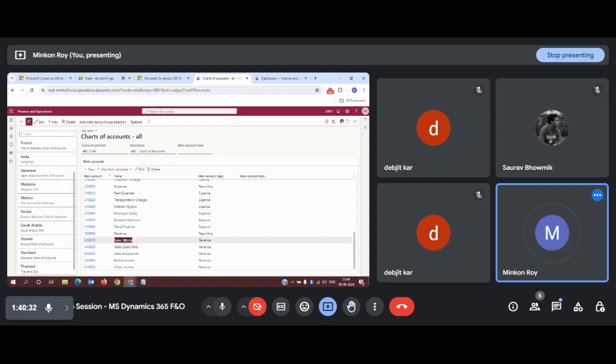If you are selling spare parts, we have not mixed it up together, we have created two different accounts to see the sales of two different products. If we are selling any accessories, again I have created a different main account for that. If there is any rental income, suppose we have leased out any of our product and we are receiving some kind of revenue from that product on a monthly basis, we can consider it a rental income, and we can register, or debit, all those transactions into that rental account. And finally, if we receive any other income, we can register it into the same.